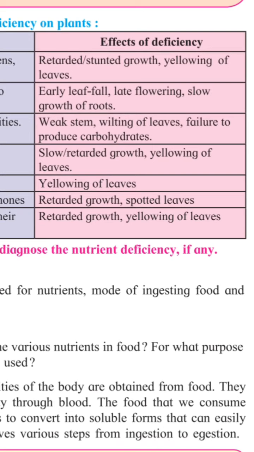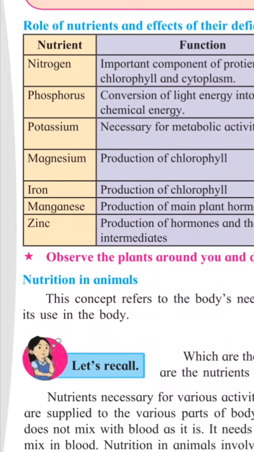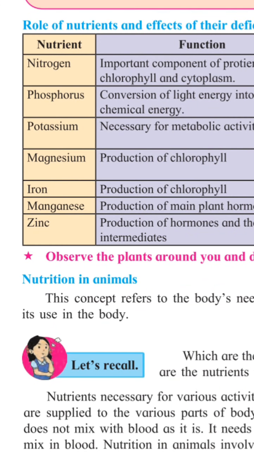Then zinc. If zinc is present, then production of hormones and their intermediates is proper. If zinc is absent, then again retarded growth and yellowing of leaves occur. So it is very necessary that all these nutrients should be present in the soil.